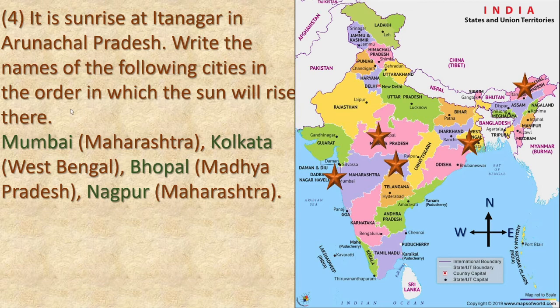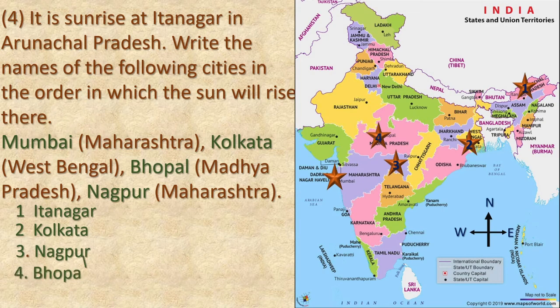Right? So what is asked here? Write the order in which the sun will rise in these cities. First we will write Itnagar. Correct? See, this is number 1, Itnagar. Number 2, Kolkata. Number 3, this is Nagpur. Right? Number 4, what is this? Bhopal. Number 5, last, Mumbai. Because Mumbai is to the west of India and Itnagar is in the east of India.